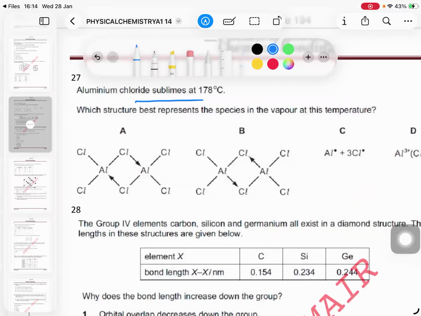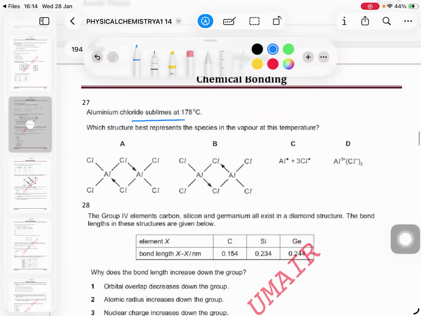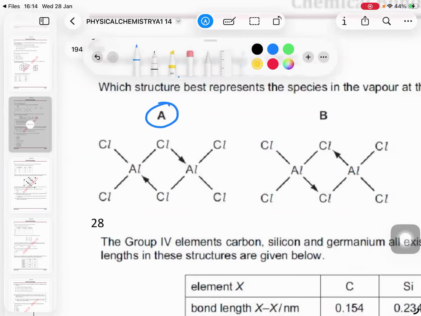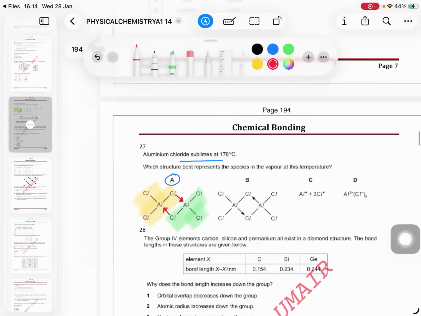Aluminum chloride sublimes at 178 degrees. Which structure best represents the species in the vapor at this temperature? I mean, aluminum chloride turns into Al2Cl6. Which one will it be? Yes, A. Why? Because there is one aluminum chloride here and another aluminum chloride here. So these two are bonded together. How are they bonded together? You see the dative covalent bond formed between the first and second, and a dative covalent bond formed between this and this. So this is how they make Al2Cl6, right?